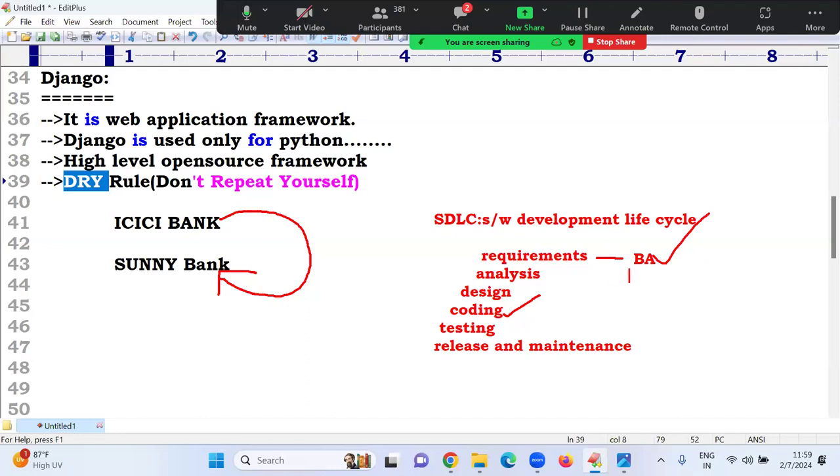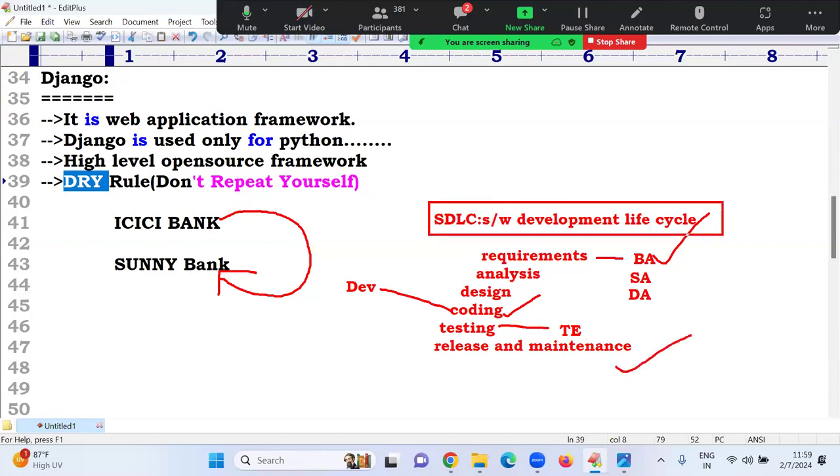After that, requirements analysis will be done by the system analyst. Design will be done by the architect, design architect. Now, you are a developer, you have to concentrate only on coding. Testing will be done by every company, they maintain separate test engineers. Once all is done, the application is released to the market. It actually happens internally, the SDLC development life cycle. So SDLC describes how to develop one application based on client requirements and expectations.